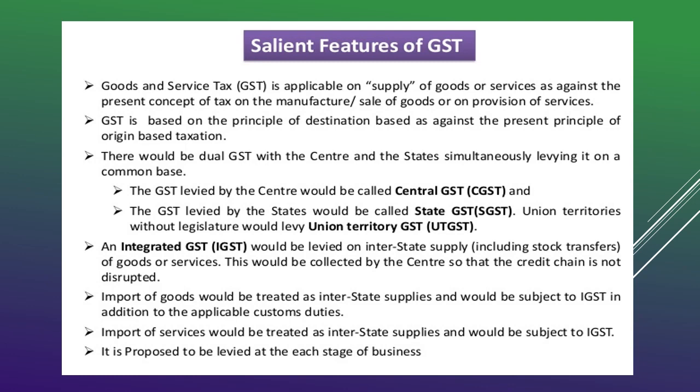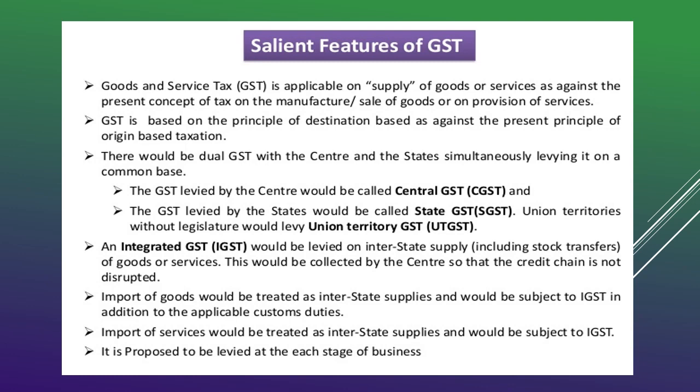Now in detail we look at the salient features of GST. GST is applicable on supply of goods or services, as against the present concept of tax on the manufacture or sale of goods or on the provision of services. The main principle of GST is destination based taxation. When VAT was introduced, the principle of VAT was origin based taxation, but in case of GST, it is a destination based tax. So in India, we have the dual system of GST.